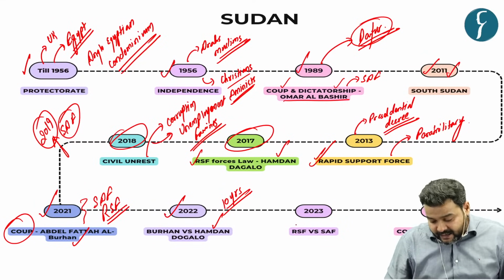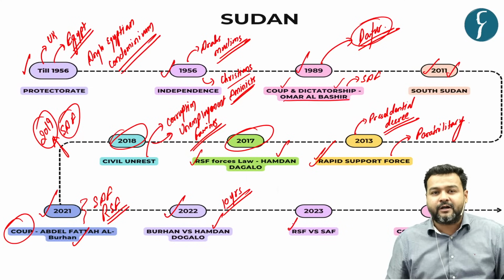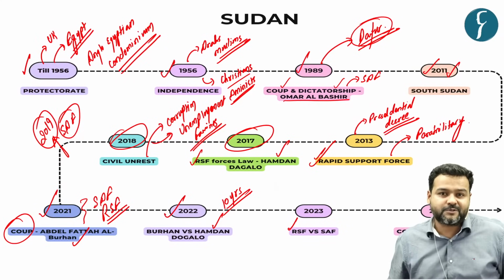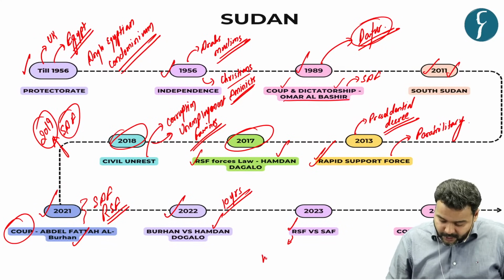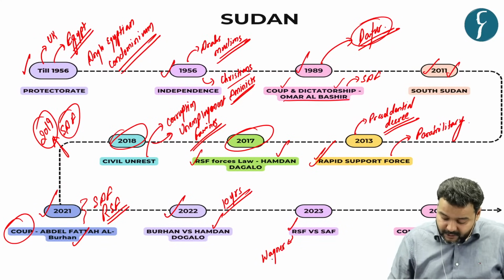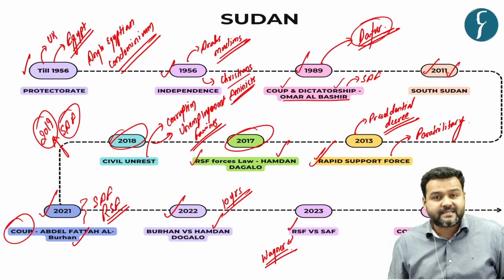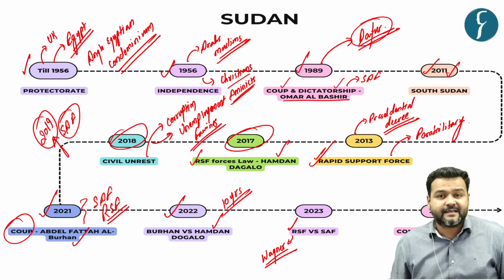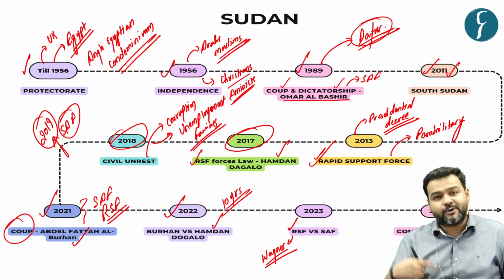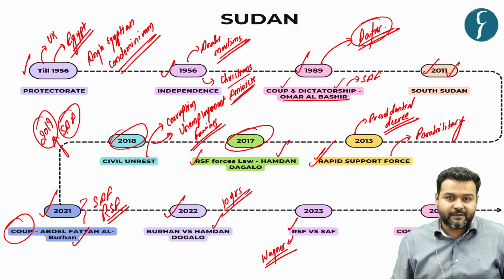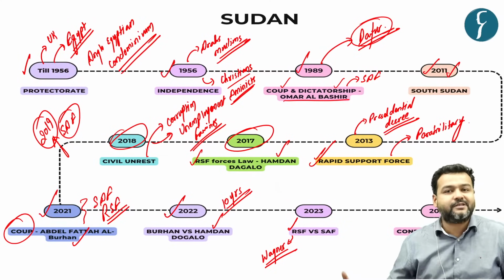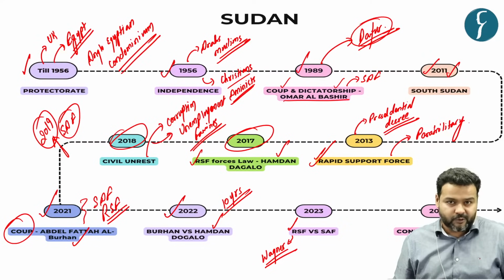Now, RSF is not any ordinary mercenary force. It has the support of the Wagner Group of Russia also. Russia invests heavily with RSF in order to take control of Sudanese gold. So they are very powerful. They are almost equivalent to the Sudanese armed forces.